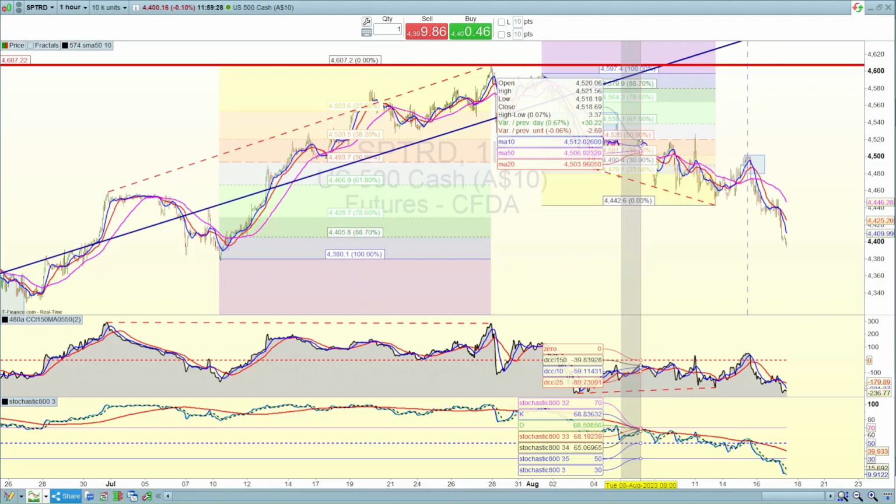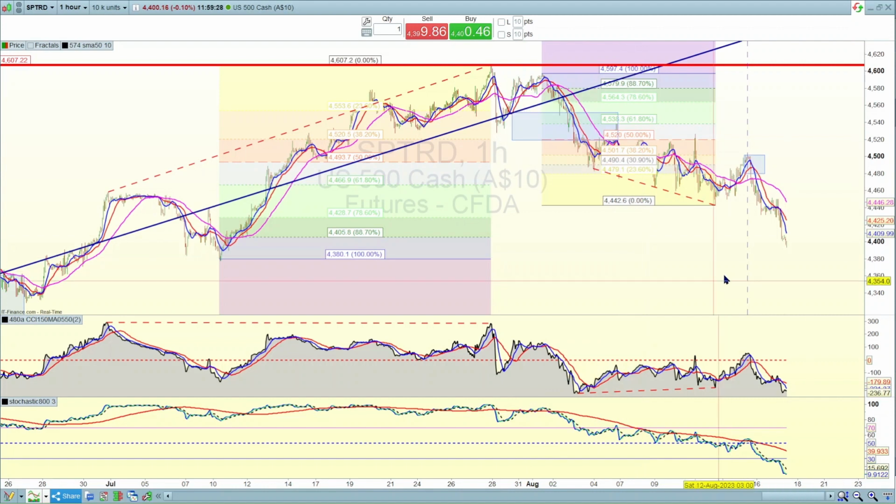Now looking at the hourly chart, you can see here since our last video on this dotted line, we did have a bullish divergence on the CCI versus the bearish on the price, and we did project this target area to be hit, and it actually hit it perfectly at the 38%, and from there it actually retraced back down to the downside. Now just to emphasize, these divergences don't mean they're a full-scale reversal. It just means it could be a bit of a retrace, and this is a perfect example of that. It retraced, hit our divergence, hit our initial target, and then bounced back down to the downside.